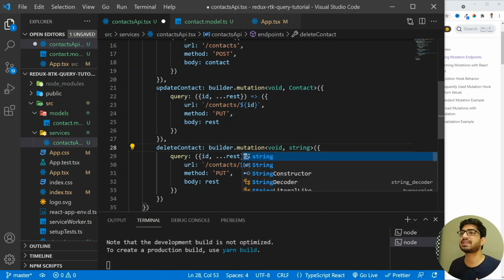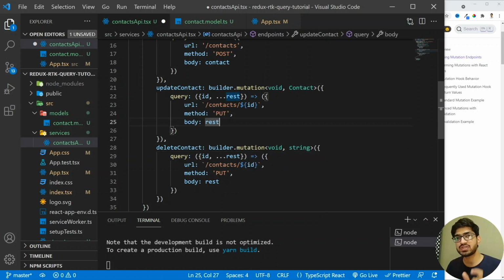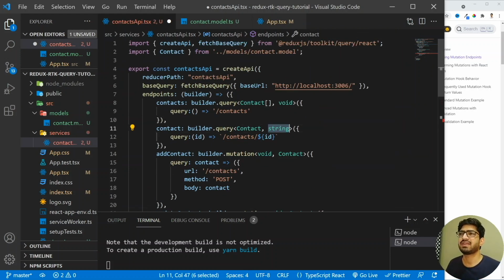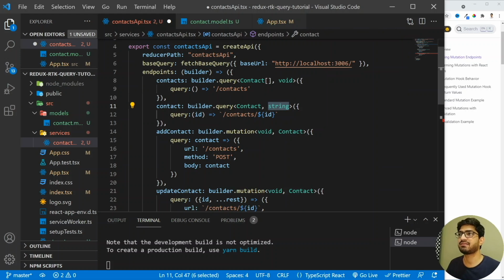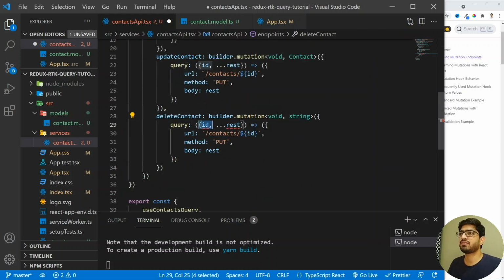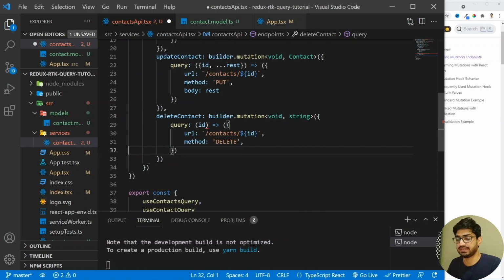So it's very similar to when you want to fetch an individual contact, you simply pass the ID, which if you go here, we see that when we have the individual contact, we have the ID here. And what we will have here is the ID which we want to delete. So the URL will be the same, and the method, instead of the put, is going to change to delete, and we will not have any body in the delete. So now we have created all the three endpoints: the create, update, and the delete endpoint.